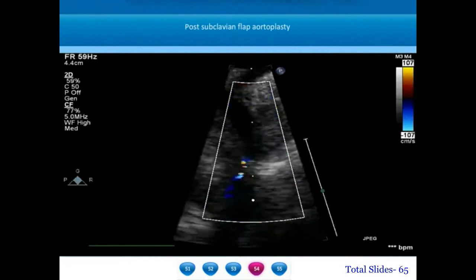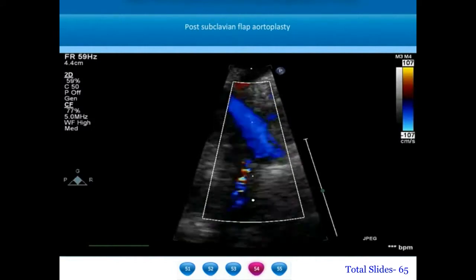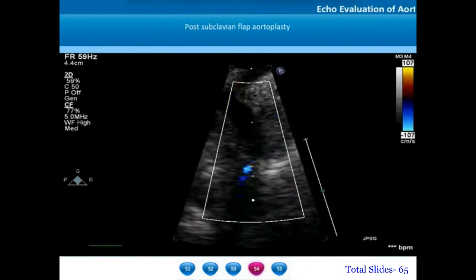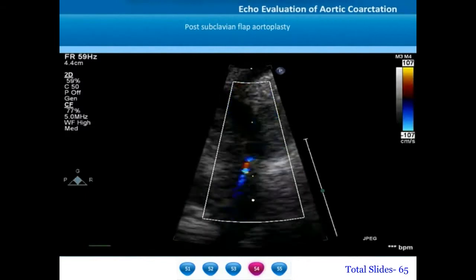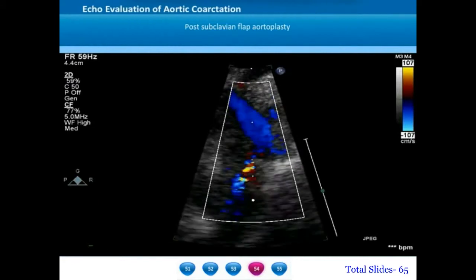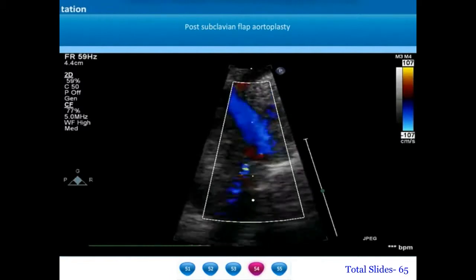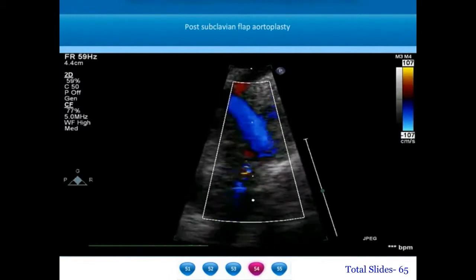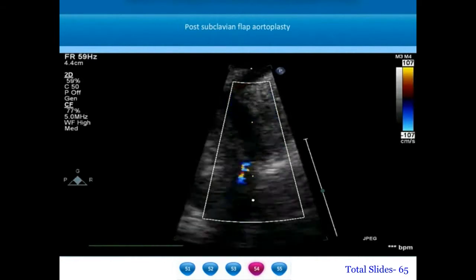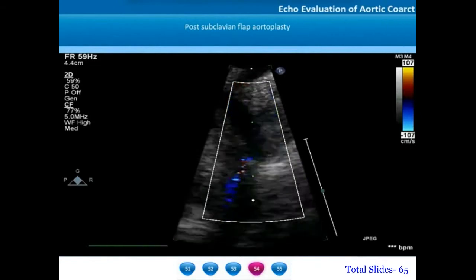Whenever a newborn with severe coarctation goes for any form of intervention, the chances of recoarctation are very high. Recoarctation after surgical repair of a neonatal coarctation will be about 30%, and chances of recoarctation after an interventional balloon dilatation of neonatal coarctation will be about 75 to 80%.